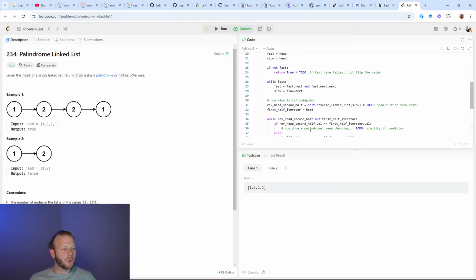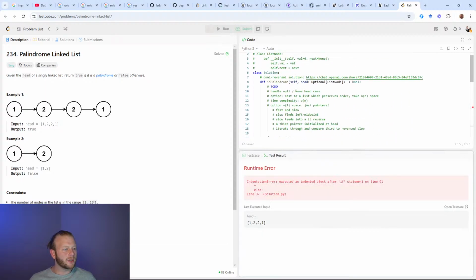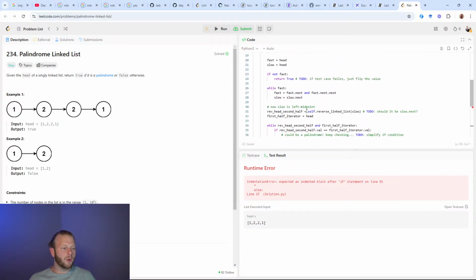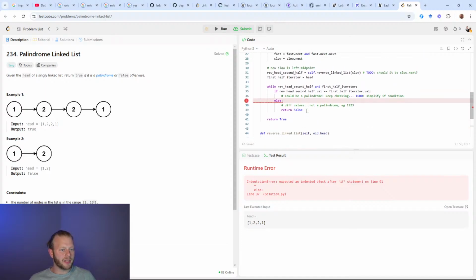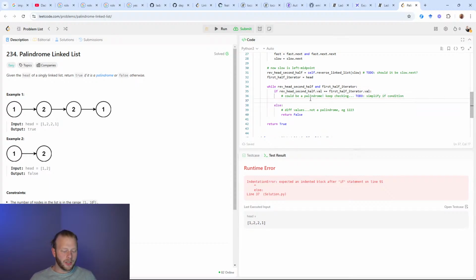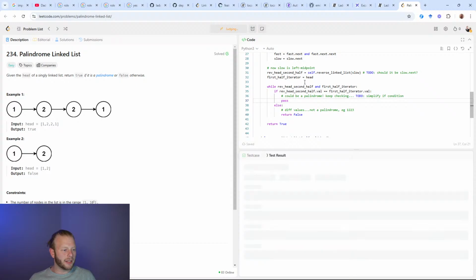Okay, so I think this is what I intended to do. Let's see how this works. Expected an indented if block. Oh, well, the curse of Python is the spacing, isn't it? Right, so here I could say pass. The better thing to do would be to collapse these blocks. I'll save that until we get done.